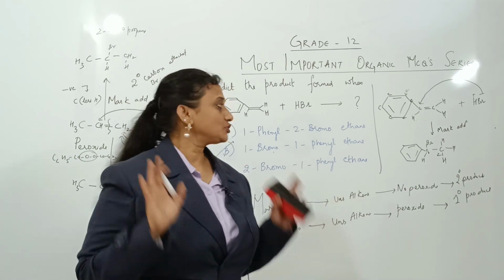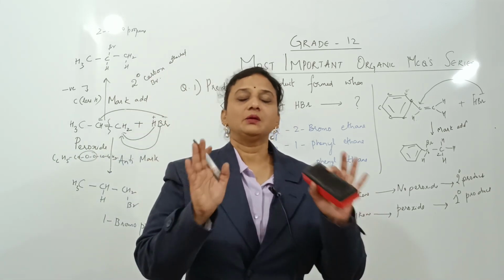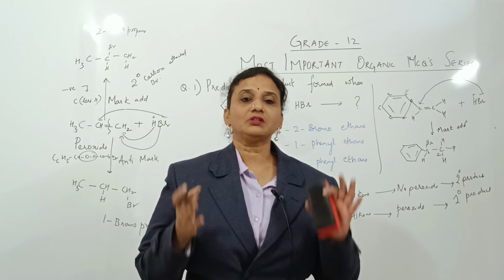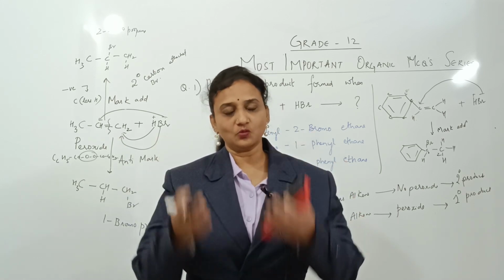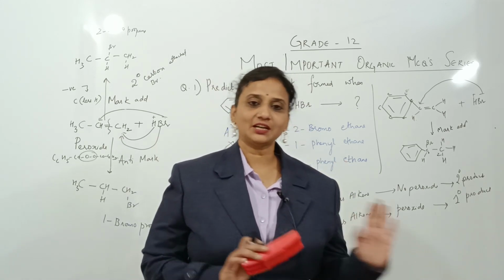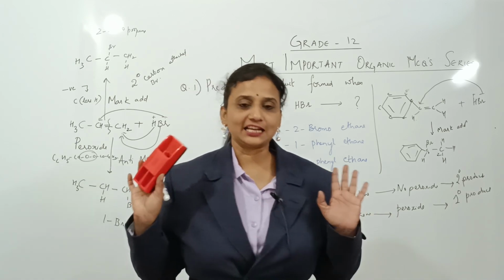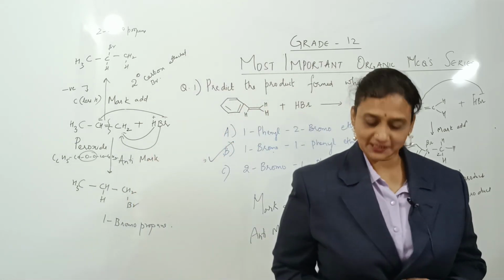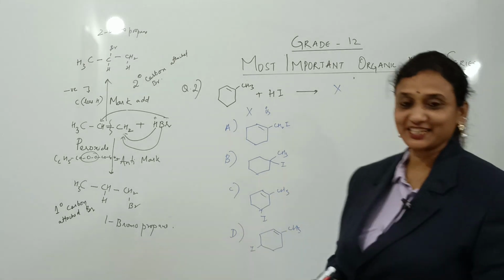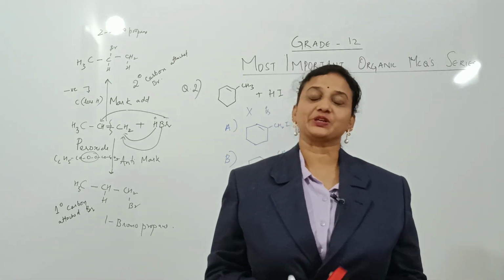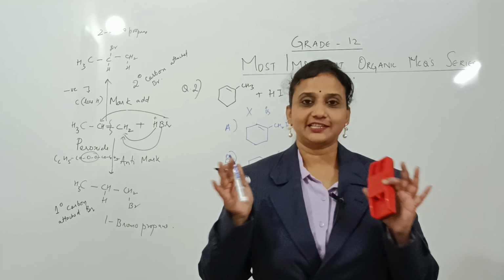So simple thing to remember always. Markovnikov I will get 2 carbon product or 2 marks. Anti-Markovnikov I will be getting 1 mark. Let us see one more question. Concept I will keep here. Remaining I will erase. Done. Next question. Let's start. Alright. Now with the concept, let us start the next question. So concept is clear. Let's see the question now.